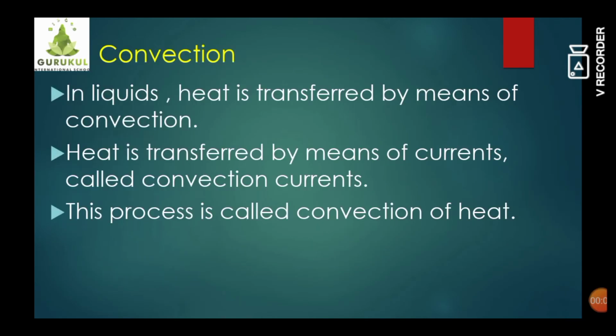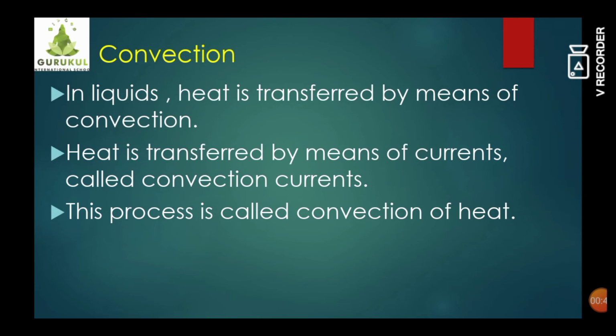Students, now let's study the second mode of heat transmission, which is called convection. Convection of heat takes place in liquids. When heat is transferred by means of convection in liquids, this process is called convection of heat transfer. So heat is transferred by means of currents. Currents means, students, when the water is flowing from upward to downward direction in a stream-like structure, it is called a current. So heat is transferred by means of currents called convection currents. This process is called convection of heat.